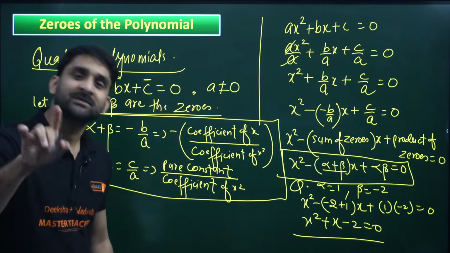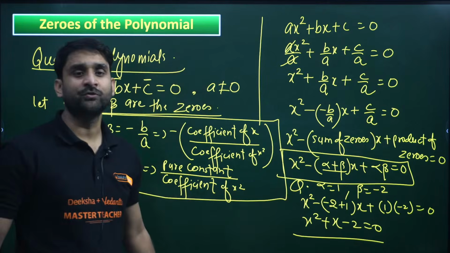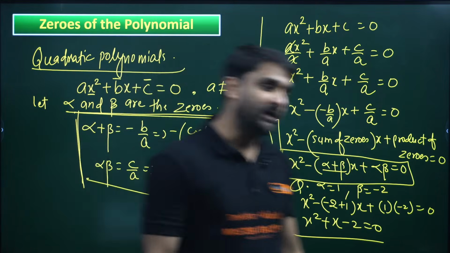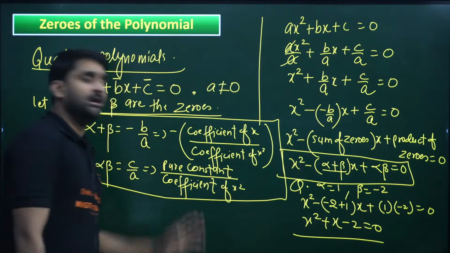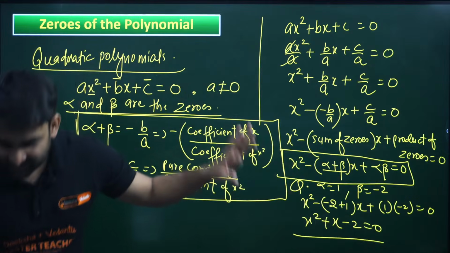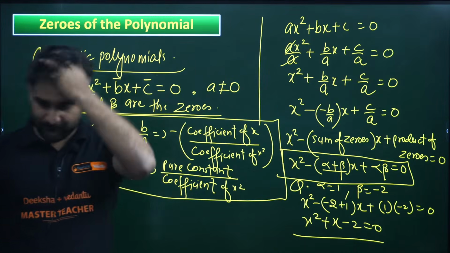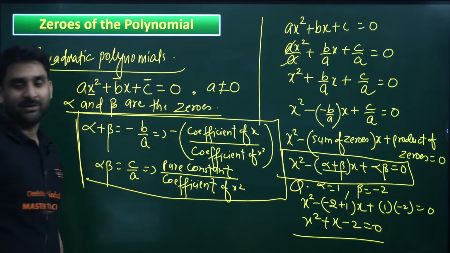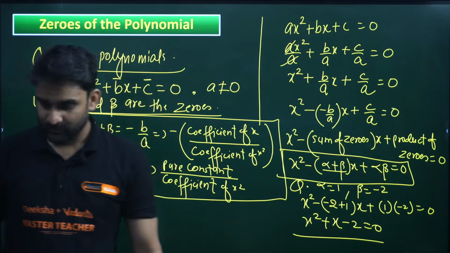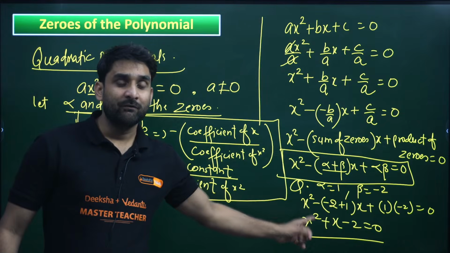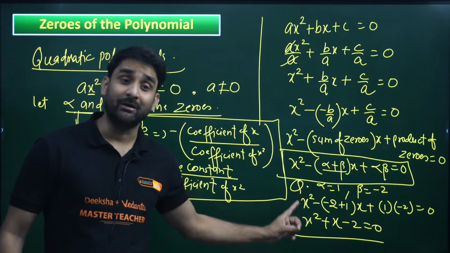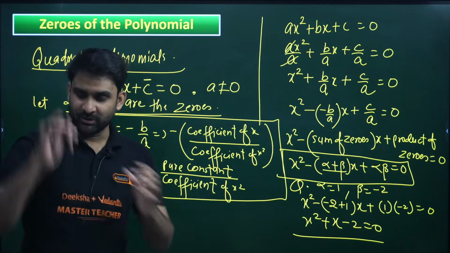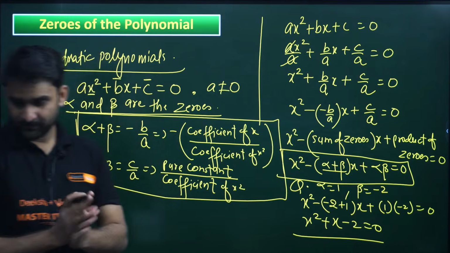So if you know the zeros, we can find out the polynomial, and if you directly know the sum of the zeros and product of the zeros, then you can find out the values, my dear. I hope this is clear to you all. Very powerful. Write down in chat section, yes sir, this is clear. So this is a very important formula, x square minus (alpha plus beta) x plus alpha into beta equals to 0. By using this formula, we can find out the quadratic polynomial if zeros are given.